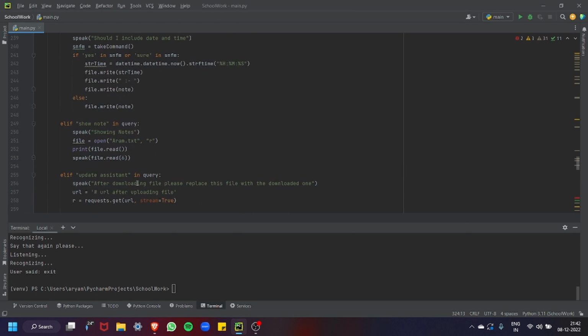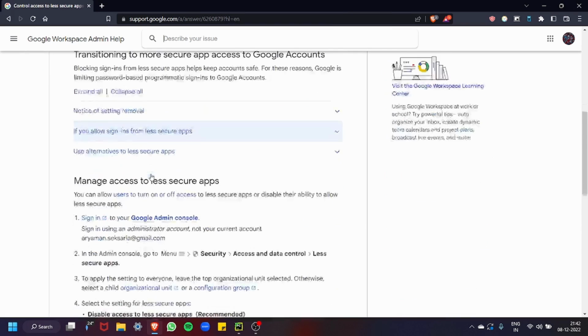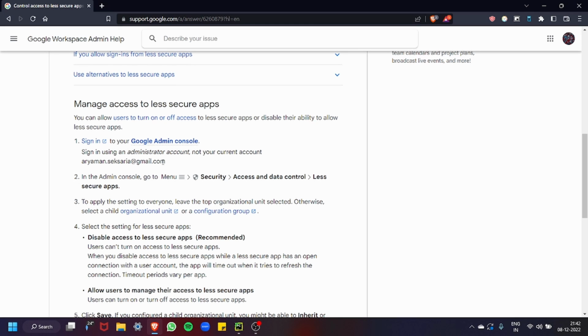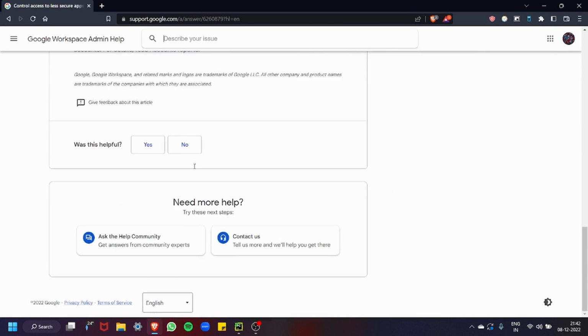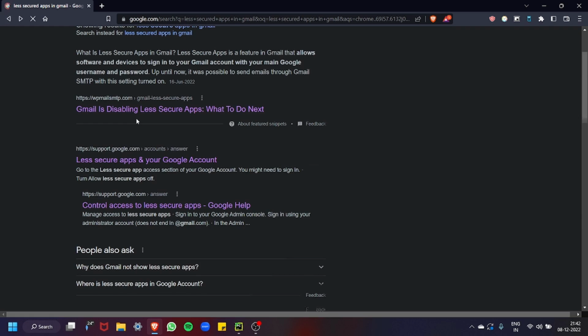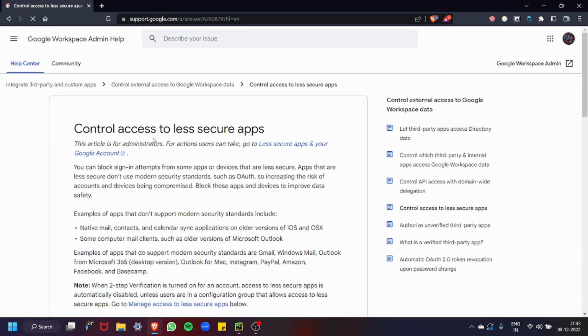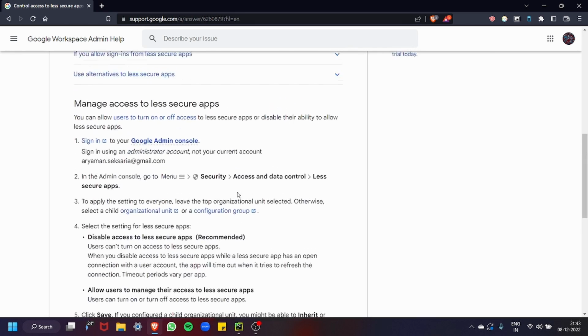Also, in order for you to send a mail, you need to let your Gmail account have access to less secure apps. I've not done that, but here is the website where you can follow these instructions to allow Python or anything else to access your Gmail, and it can send a mail through that. You can just search less secure apps in Gmail and go to control access to less secure apps, and you can just follow these instructions.